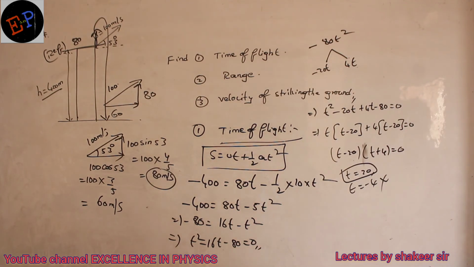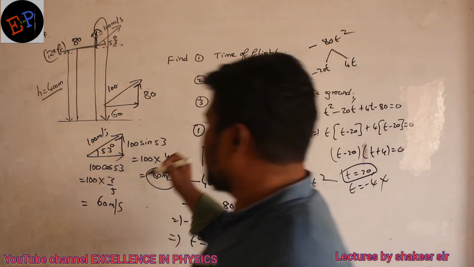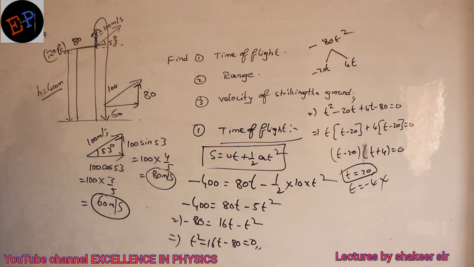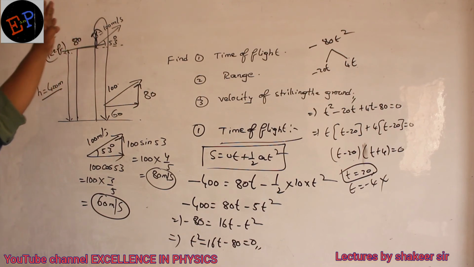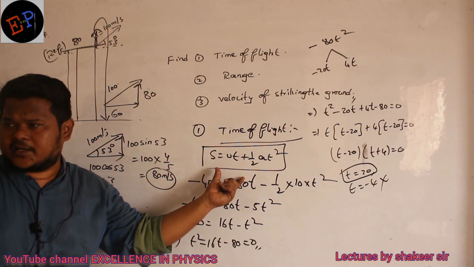Root 2h by g? Root 2h by g you cannot use. Then you have to take this velocity, horizontal velocity. Are you able to understand? No? Which velocity have we taken? We have taken vertical velocity. Vertical velocity means definitely this is the equation which I have to use, because in vertical direction